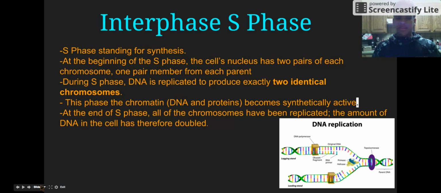Interphase, S phase. S standing for synthesis. At the beginning of the S phase, the cell's nucleus has two pairs of each chromosome, one pair member from each parent. During the S phase, DNA is replicated to produce exactly two identical chromosomes. At the end of the S phase, all of the chromosomes have been replicated. The amount of DNA in the cell has therefore doubled.